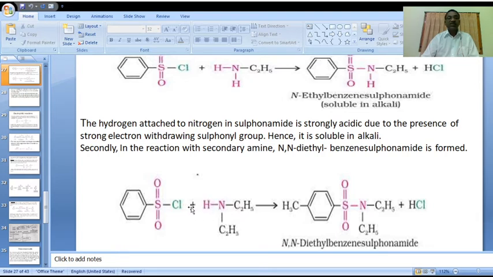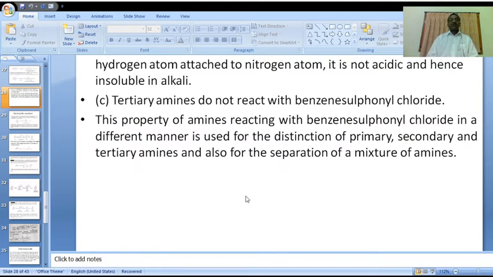In that case there is no bond formation, no loss of HCl, and no availability of hydrogen in tertiary, because tertiary amines do not react with the benzene sulfonyl chloride. Is it clear?